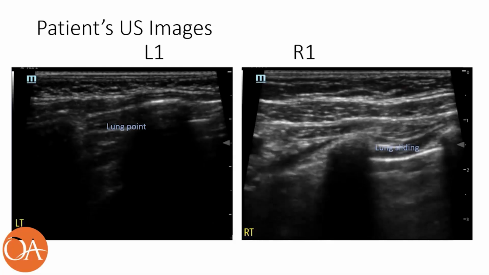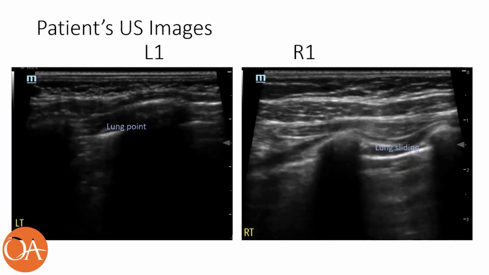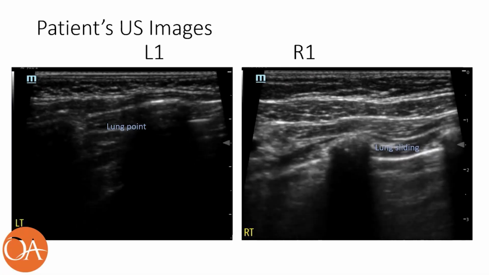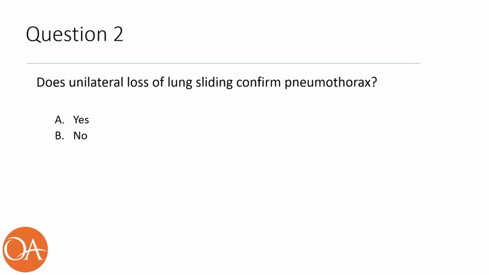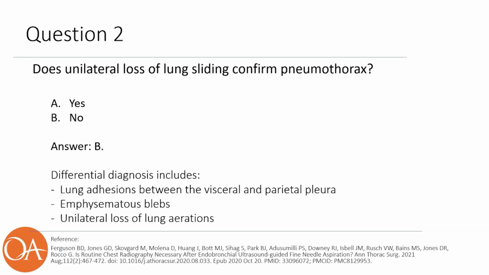So here are the images from the left and the right lung. So we've seen the individual views and the overall impression. Question 2. Does the unilateral loss of lung sliding confirm the presence of a pneumothorax? A, yes, or B, no? The answer is B, no.